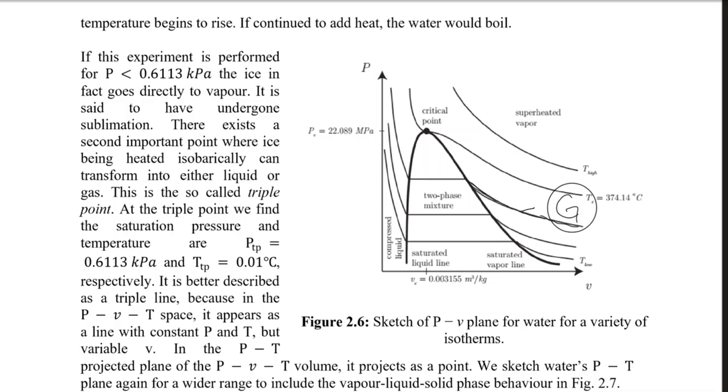The gas will decrease its volume until it reaches the saturation point, and once it reaches the saturation point, condensation starts. Once condensation starts, the temperature remains constant and the pressure also remains constant, as I said, because it is on the constant temperature line.